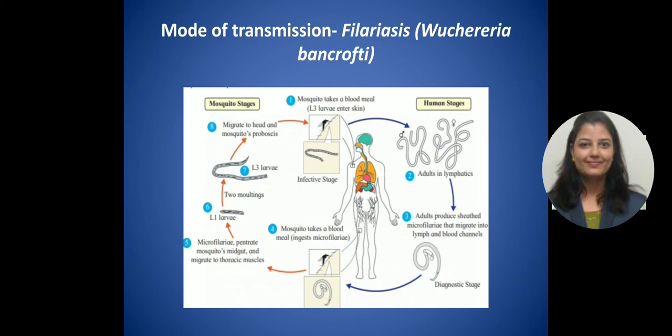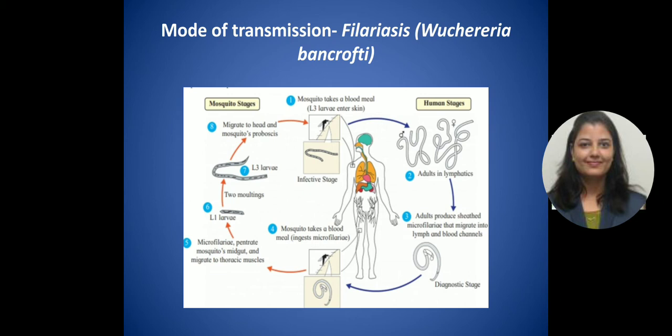Then adults produce sheathed microfilariae that migrate into the lymph and the blood channels. Then when a mosquito takes a blood meal, those microfilariae enter the mosquito. They penetrate the mosquito midgut and migrate into the thoracic muscle, and then when this mosquito again bites a human, they enter the human being again.